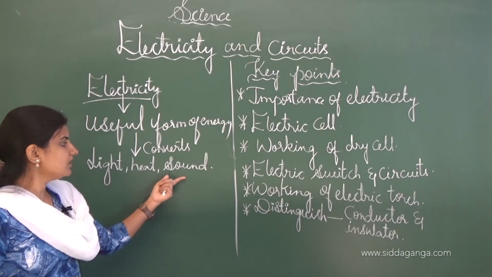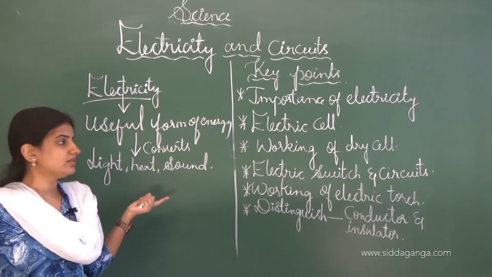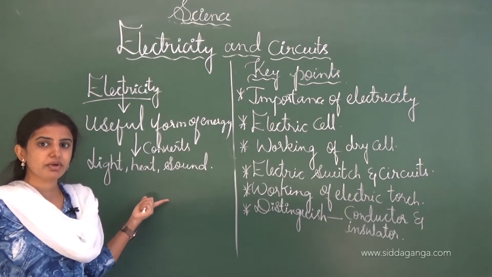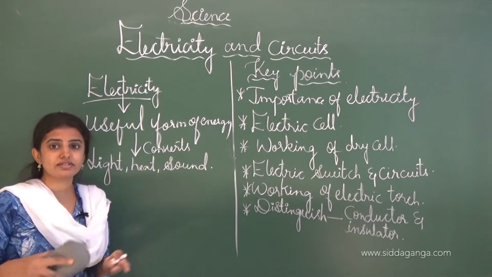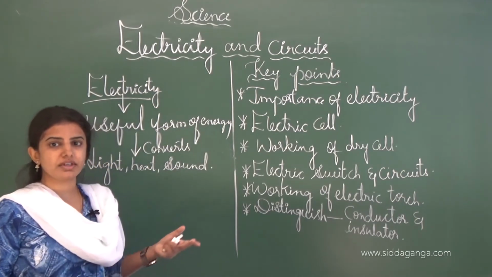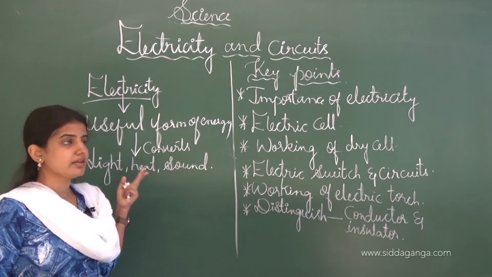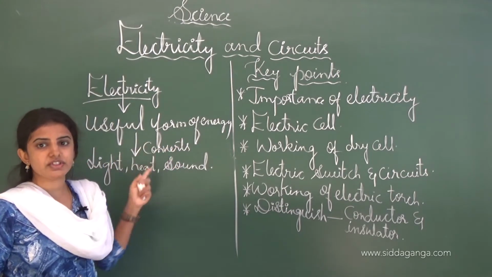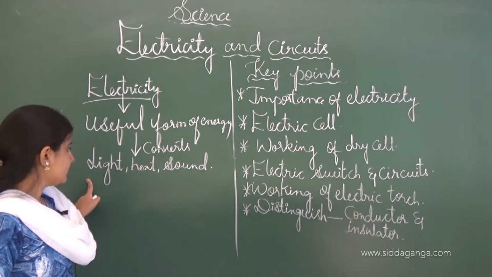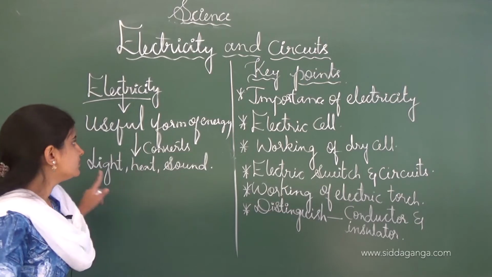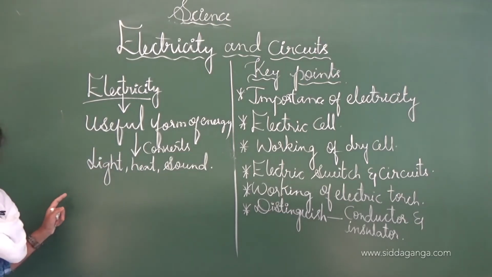And the next one is sound energy. Electricity can be converted into sound energy. While starting the mixer, the sound you hear is from the electricity. So electricity is one of the useful forms of energy which can be converted into light energy, heat energy as well as sound energy. See, this is the importance of electricity.